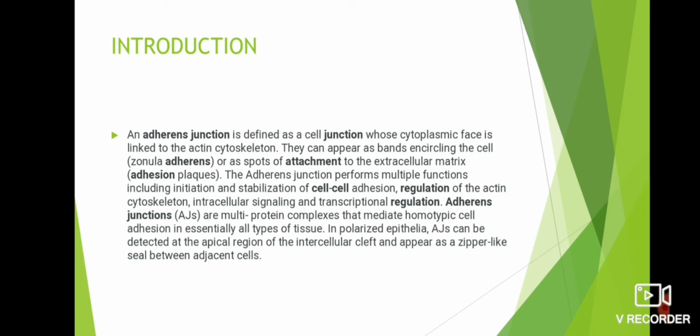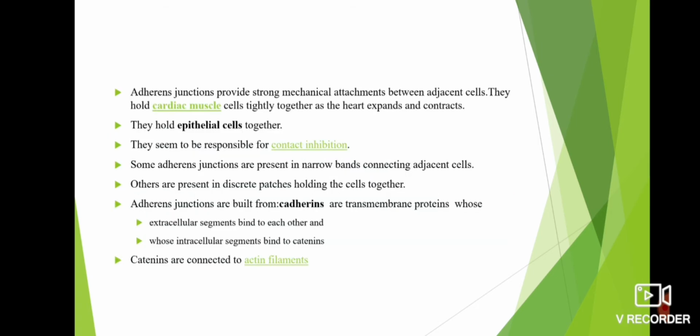In polarized epithelia, adherens junctions can be detected at the apical region of the intercellular cleft and appear as a zipper-like seal between adjacent cells. Adherens junctions provide strong mechanical attachment between adjacent cells. They hold cardiac muscle cells tightly together as the heart expands and contracts. They hold epithelial cells together. They seem to be responsible for contact inhibition.